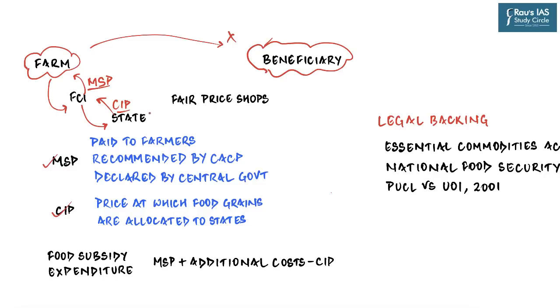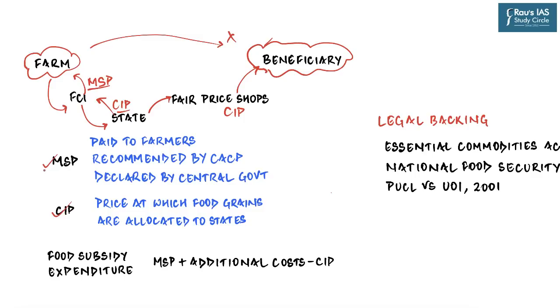Because the grains are still lying in the godowns of the state government, from where they are allocated to the fair price shops. These fair price shops are the last linkage between the state government and the final beneficiary. From here, the beneficiaries take up their allocation of food grains at the central issue price, the exact price which the state had paid to the FCI. And so this is the whole framework through which our public distribution system operates.